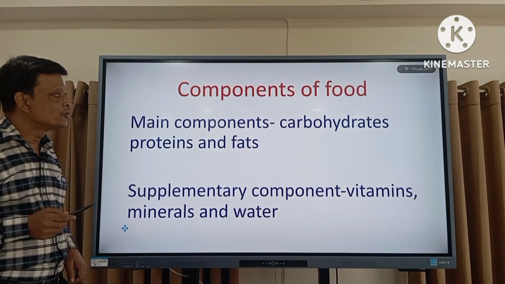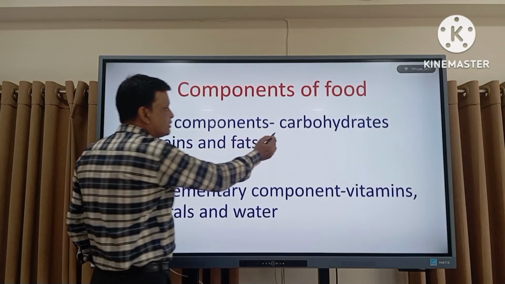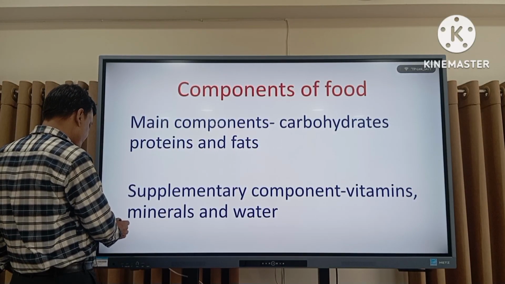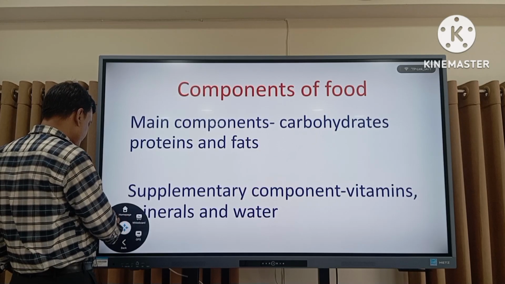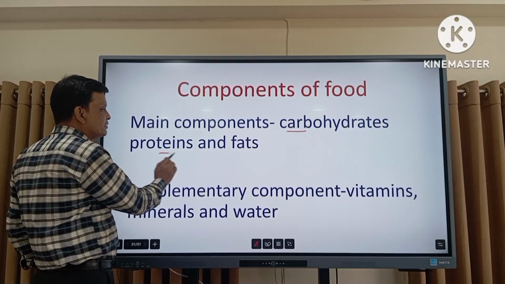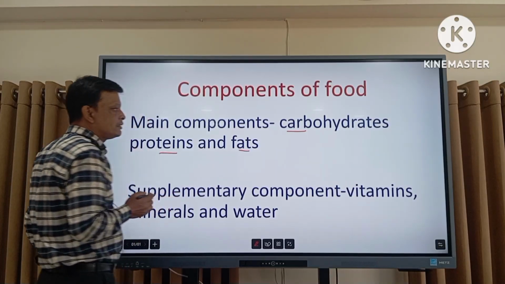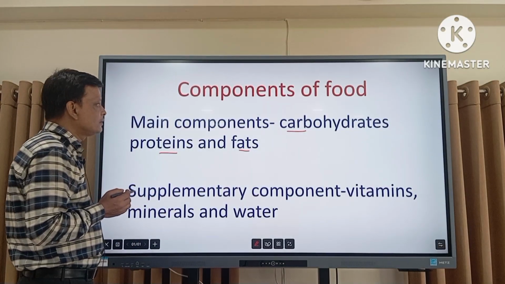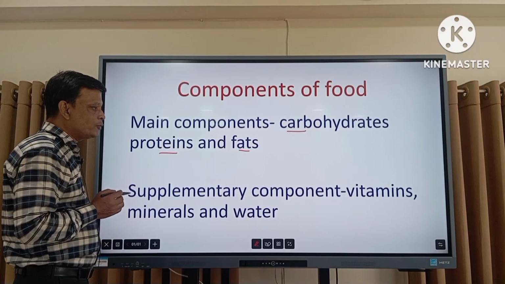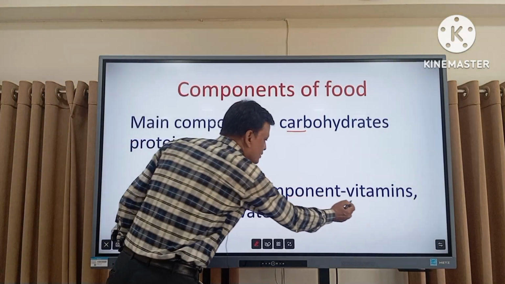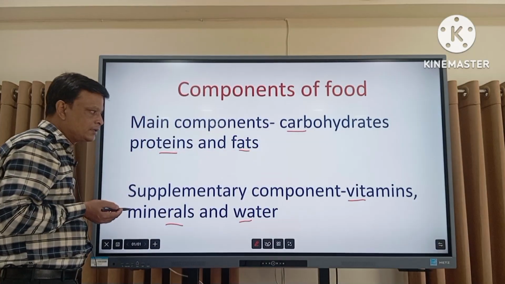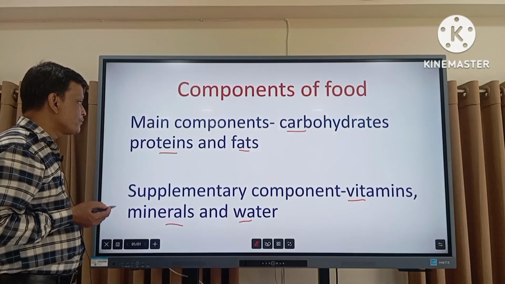The main components of food are carbohydrate, proteins and fat. But supplementary components like vitamins, minerals and water are also known as supplementary components of the food.